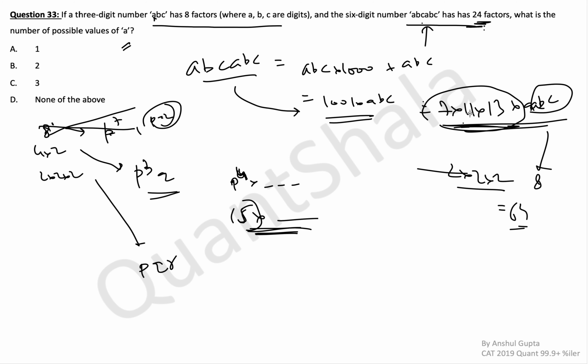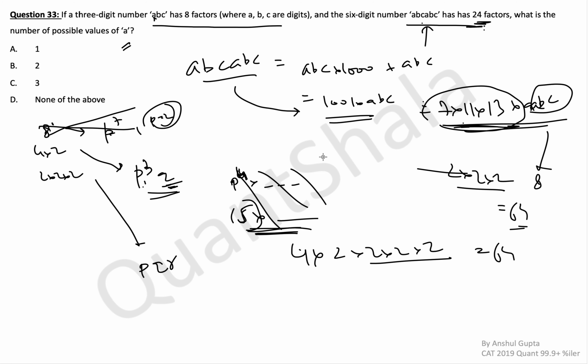Now q could be 7, 11 or 13. Let's consider that case. So we are still staying with p cube. The number of factors in this case could be 4 multiplied by, if q is separate from 7, 11, 13, what do you get? 2 multiplied by 2 multiplied by 2 and another 2. Very good, 64.